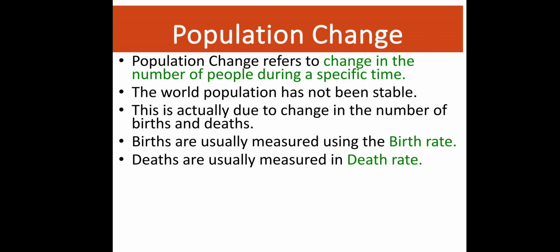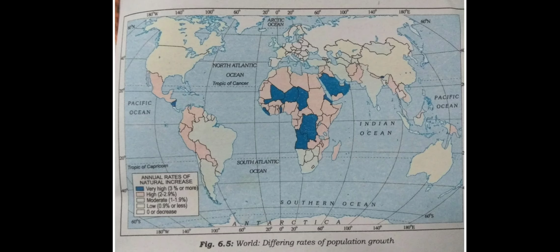Population change refers to the change in the number of people during a specific time. This is actually due to the change in the number of births and deaths. Births are usually measured using the birth rate, and deaths are usually measured in death rate in all the countries. This is the map where you can see the natural increase of population throughout the world. Where there is darker shade, you see population increasing very fast, okay? The annual rate is higher, and where you see the lighter colors, the annual growth rate is less.